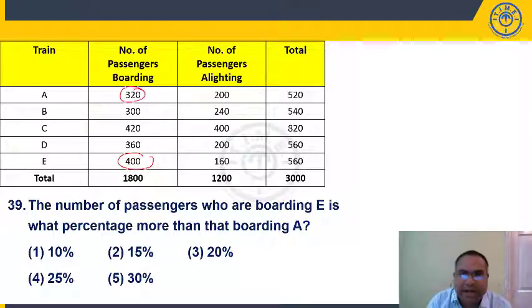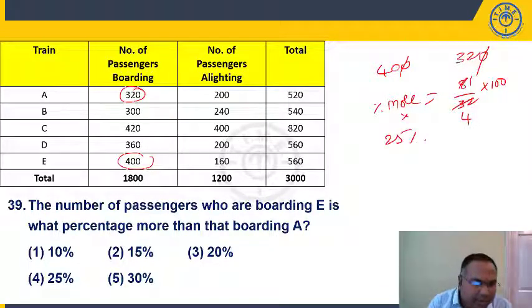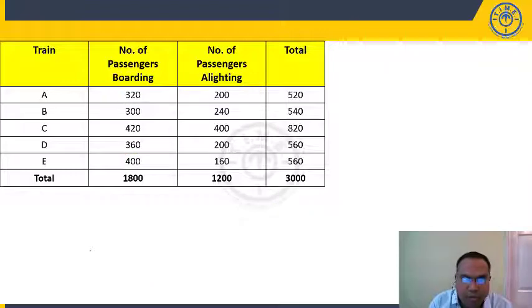Sorry, boarding in A is 320. So 400 is what percentage more than 320? Percentage more. You can ignore 0 here. 40 and 32. Difference 8. Opposite of more is smaller value 32 into 100. 8 upon 32 is 1 upon 4. 1 upon 4 should be 25%. 25% is present in fourth option.